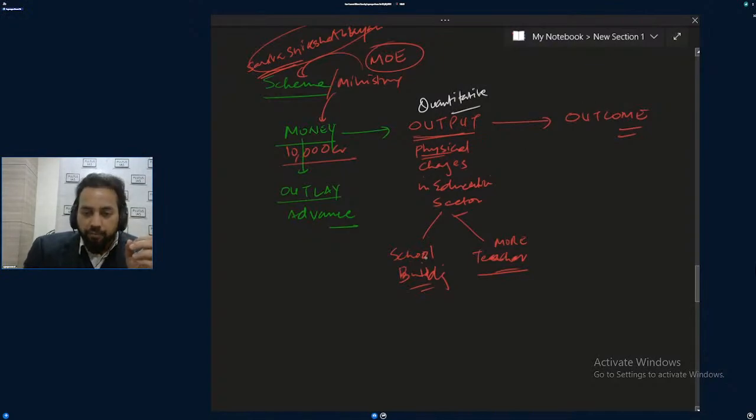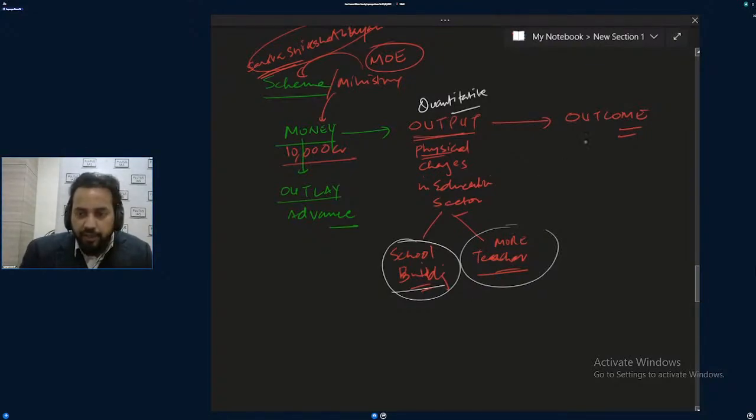And what was your ultimate objective? To build school buildings, to hire teachers, or something else? Supposedly you have lots of school buildings. What was your ultimate objective by taking this much money? You want to build only schools? No. The ultimate objective is education.